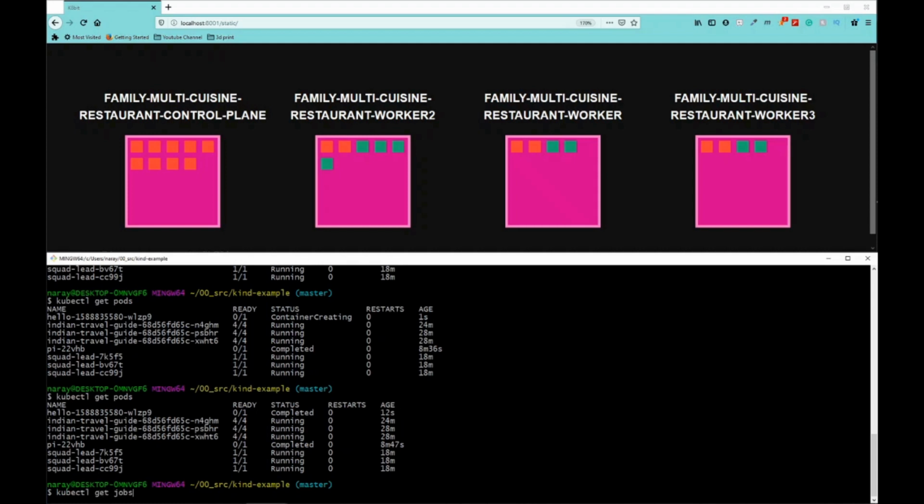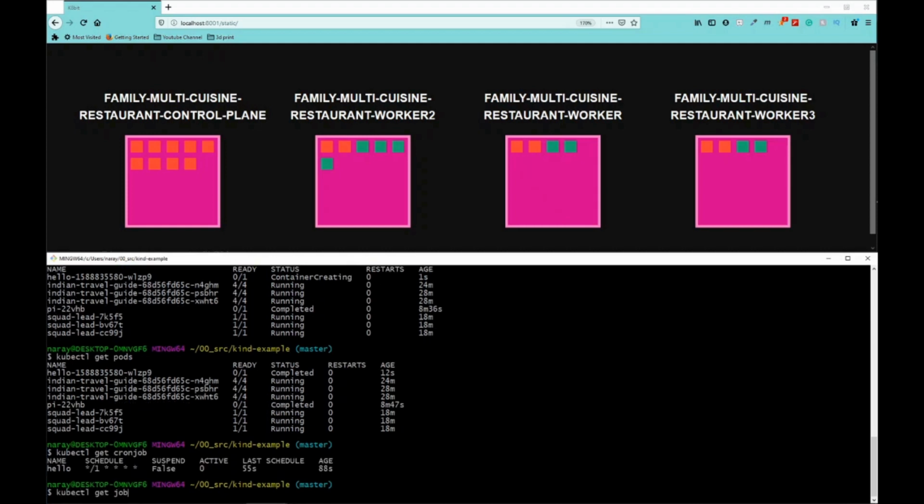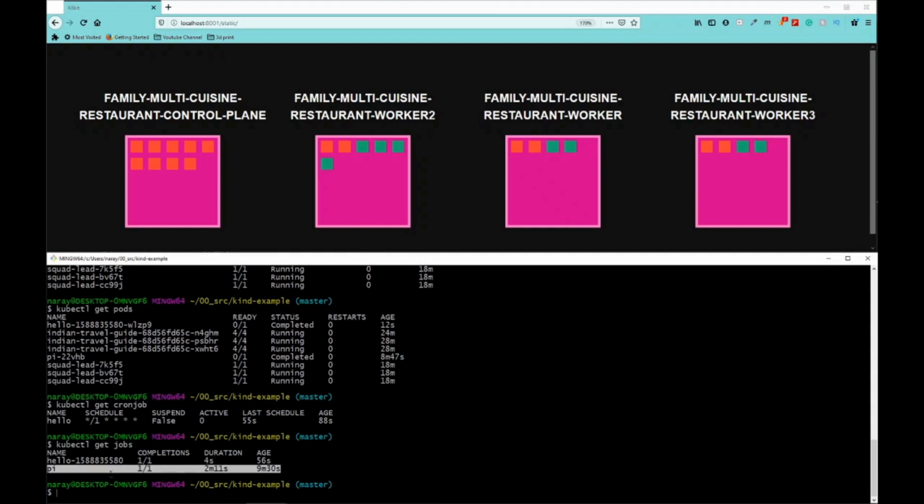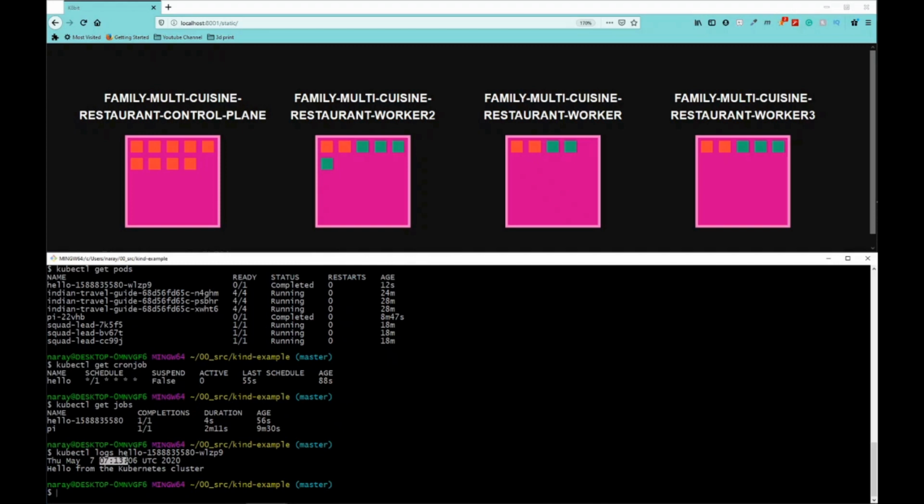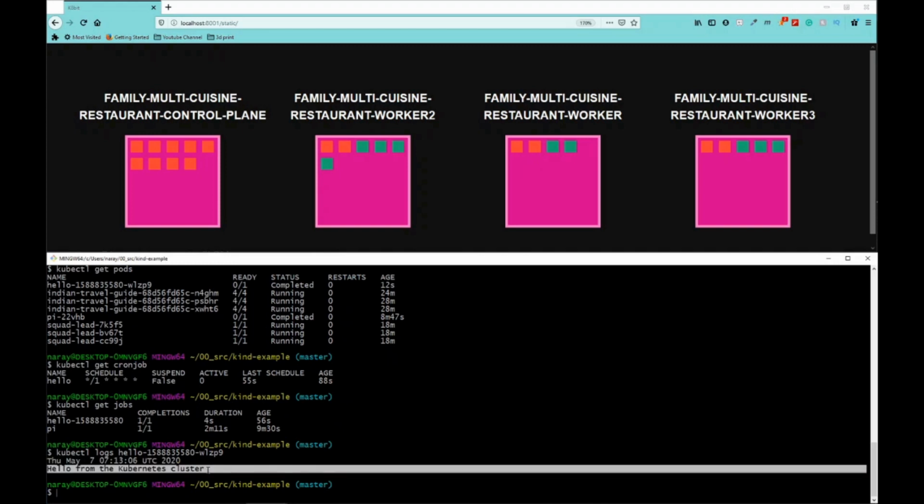So we saw what a cron job looks like. If you look at get jobs, this is the one that we created using the job kind, but this job got created based on this cron job. So basically the cron job will create a new job every minute in our case, and that job will of course create a pod, right? So let's see what was the output of our pod. Using the same command kubectl logs, we pass the pod name. It printed the date when it ran, and then it also printed that echo statement, hello from the Kubernetes cluster.